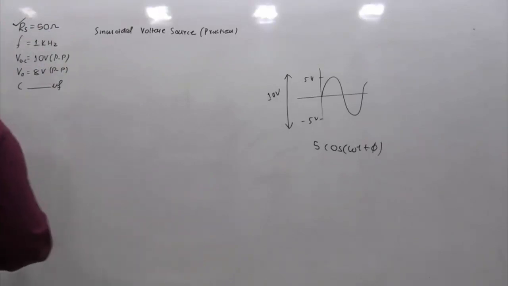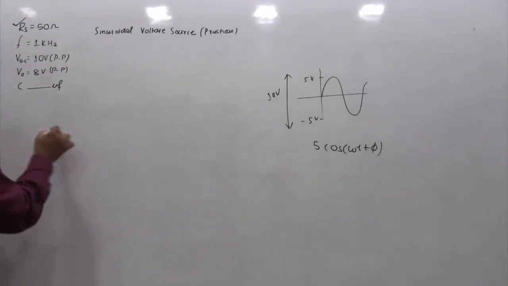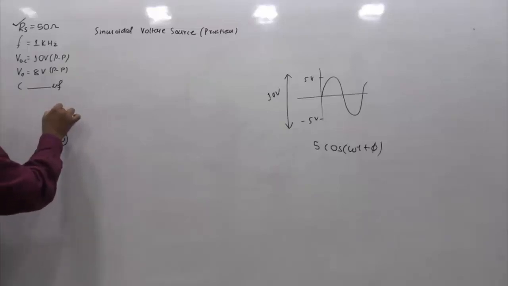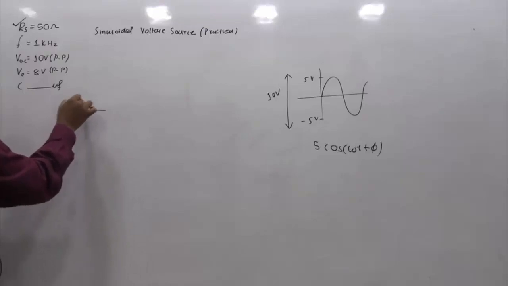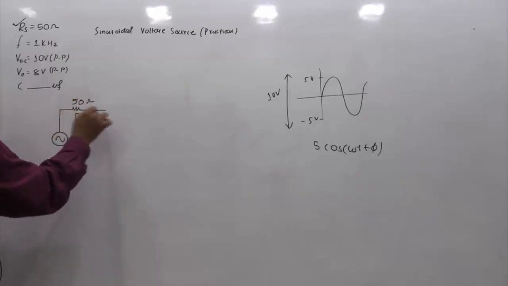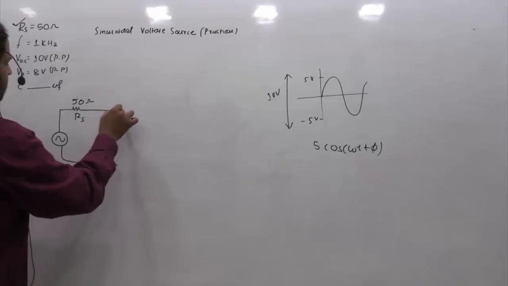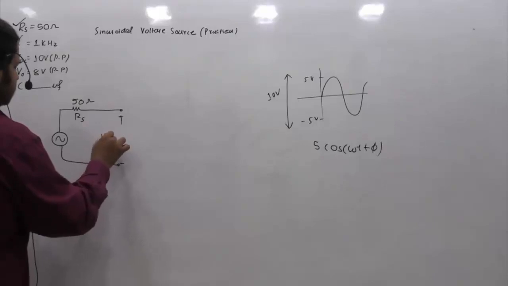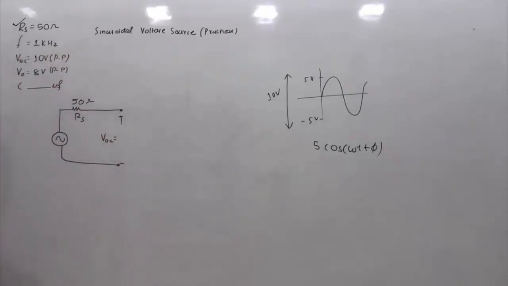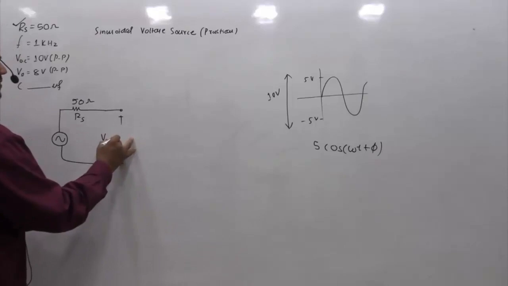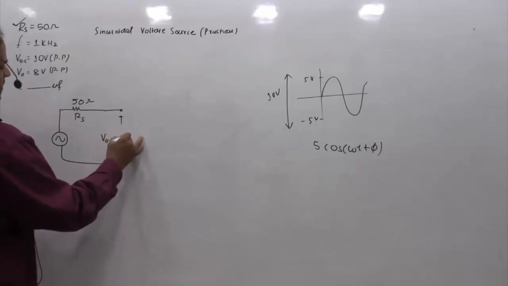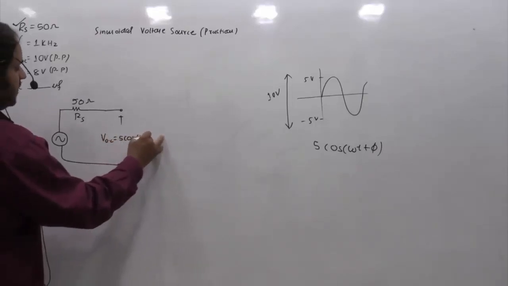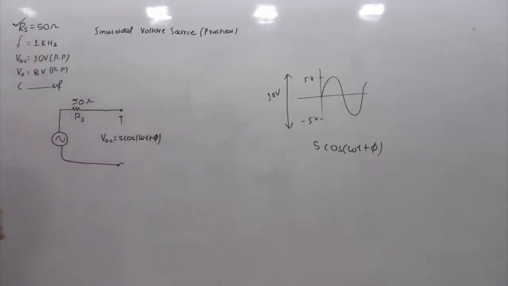So if I ask you to draw the corresponding circuit, how does it look? The circuit looks like this. This is a sinusoidal source and it has an internal resistance of 50 ohms. This is RS, and the open circuit voltage, let's say VOC, is 10 volt peak to peak. If it is 10 volt peak to peak, the expression of this would be 5 cos omega t plus phi.